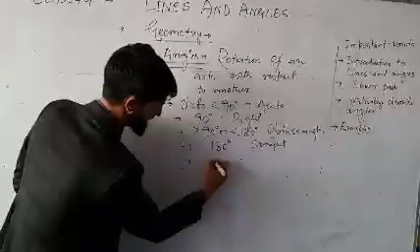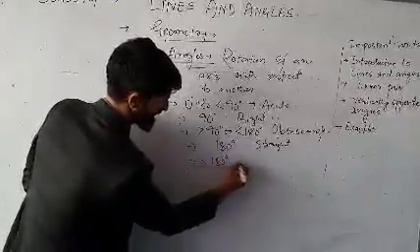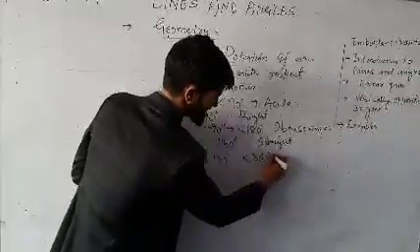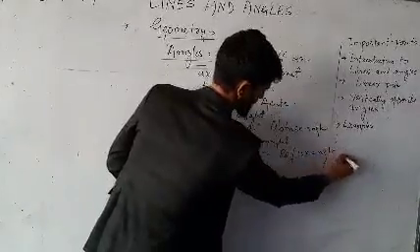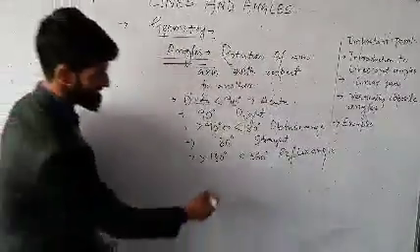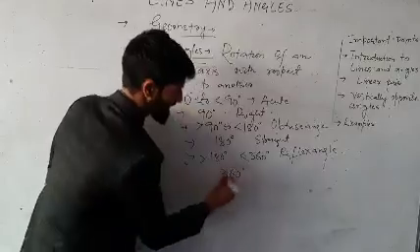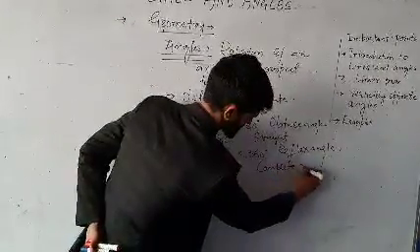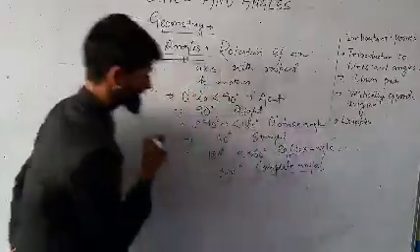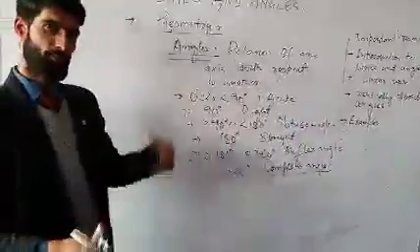If the angle is greater than 180 but less than 360, it's called a reflex angle. And if the angle is exactly 360 degree, it's called a complete angle. These are types of angles on the basis of measurement.